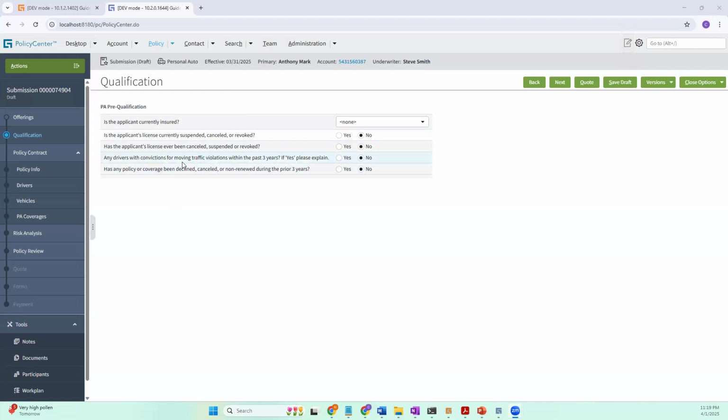It is there to ask questions, right? So for example, is applicant currently insured? What will happen if I say yes or no, new driver? Can you see these options? So these are the determining factor. Determining factor for what? When I select yes or no, something is going to happen. It could be an issue.